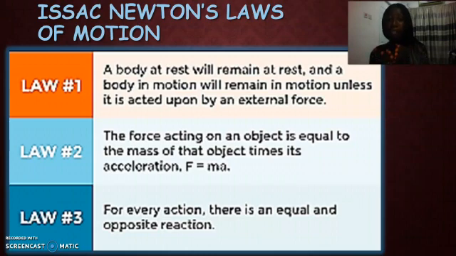So mass multiplied by acceleration will give you the force that is acting on an object. Acceleration is the ability of an object to gain speed, the ability of an object to increase in speed. That is acceleration. Then the third law says for every action, there is an equal and opposite reaction.